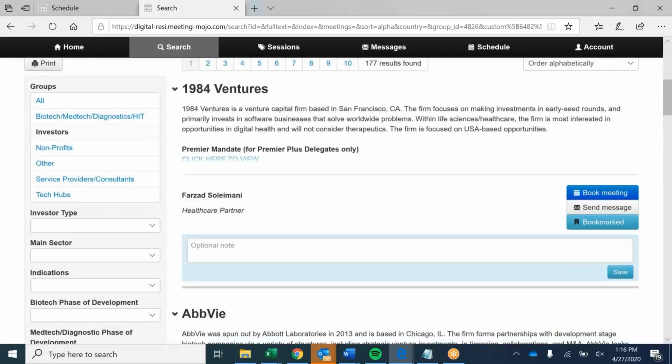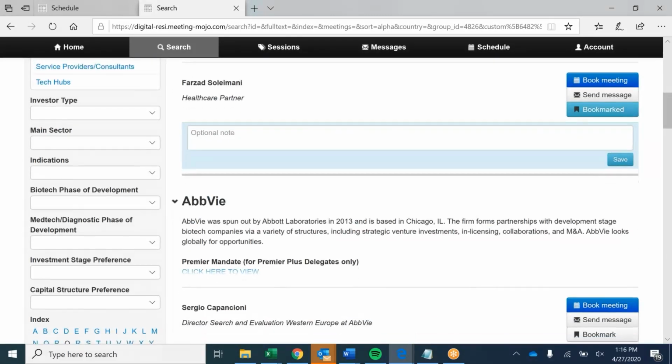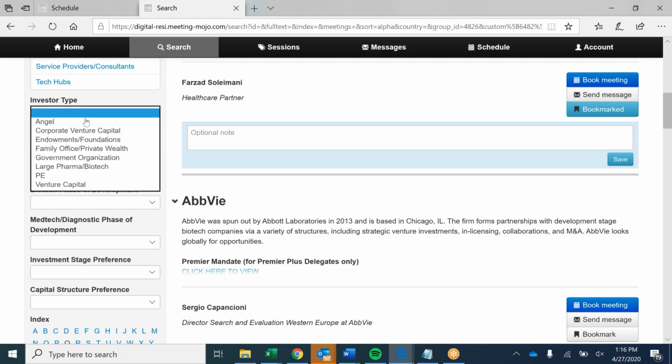And then you'll have some additional filters to fill out below. So I would not recommend turning on every single filter. There's a few filters that I would say are more useful than others, but they're here to help you and make your search more granular. So investor type, you can see all the investor types that are participating in this conference. You can only select one at a time, so I would just leave this filter off unless you're only open to a particular type.